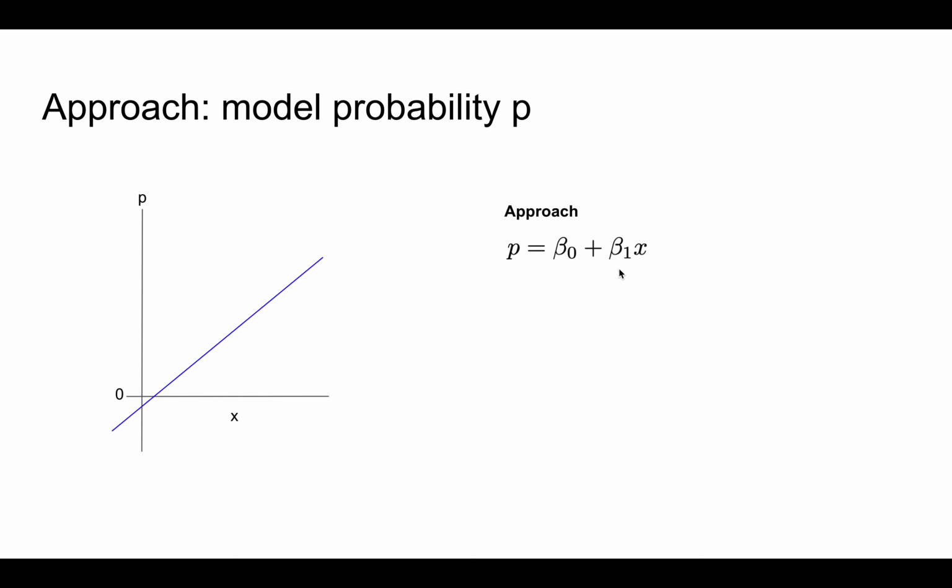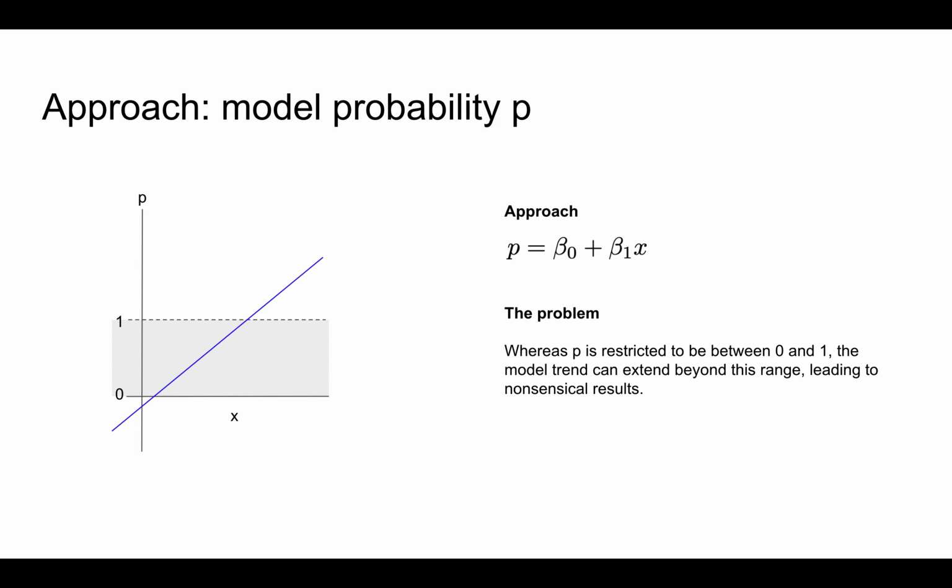Now, this would be a mistake. Recall that a probability is restricted to be between 0 and 1, yet the model trend can extend beyond this range, leading to nonsensical results. For example, this model might produce probability predictions that are either negative, down below our appropriate range, or predictions that are above 1. In short, this approach is wrong.